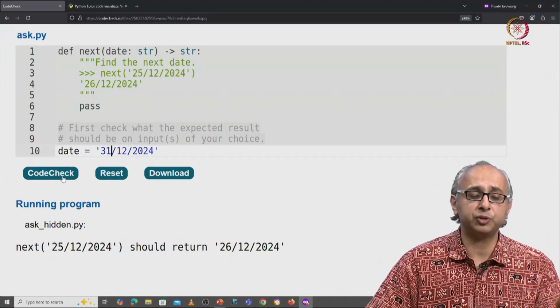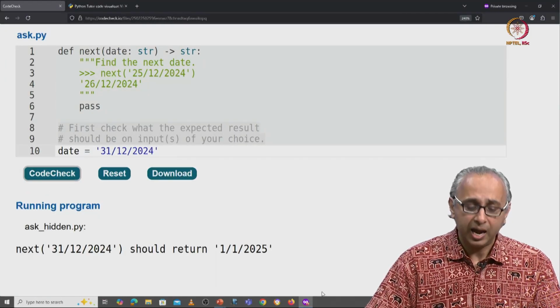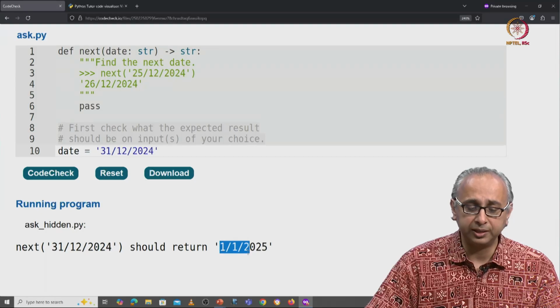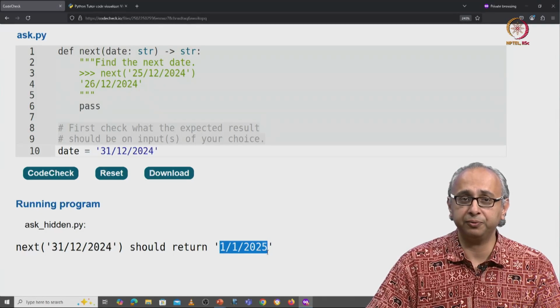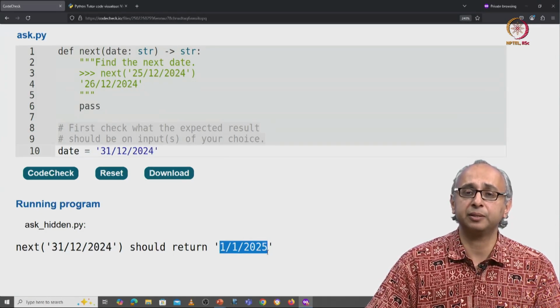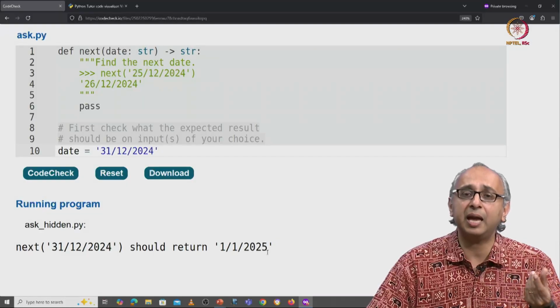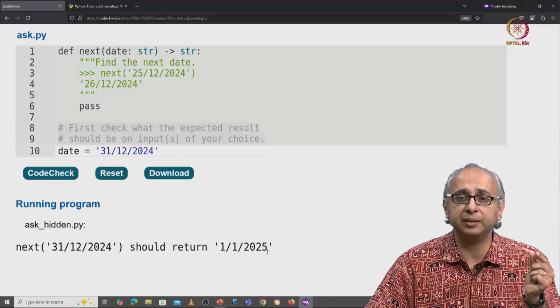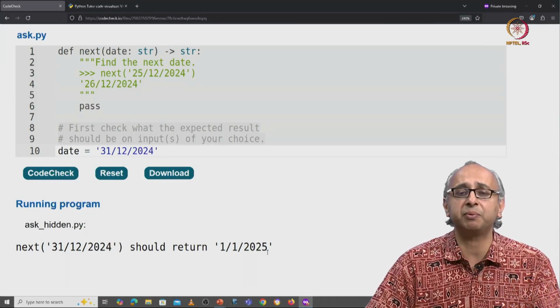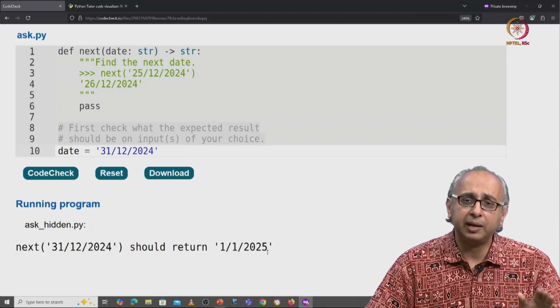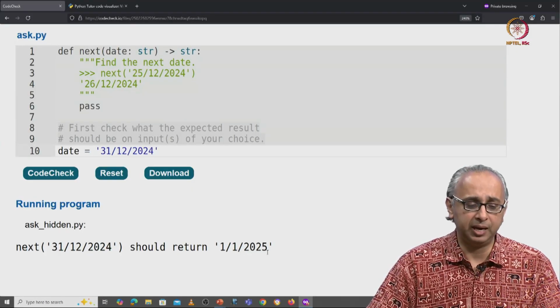That would be the 1st of January 2025. Our client wants us to write it like 1/1/2025. So that part is confirmed. If the month can be written as a single digit, similarly if the day can be written as a single digit, our client would prefer that to be the output.